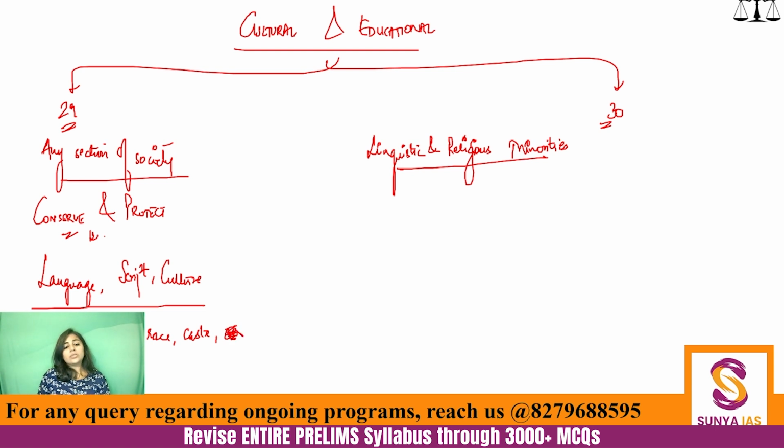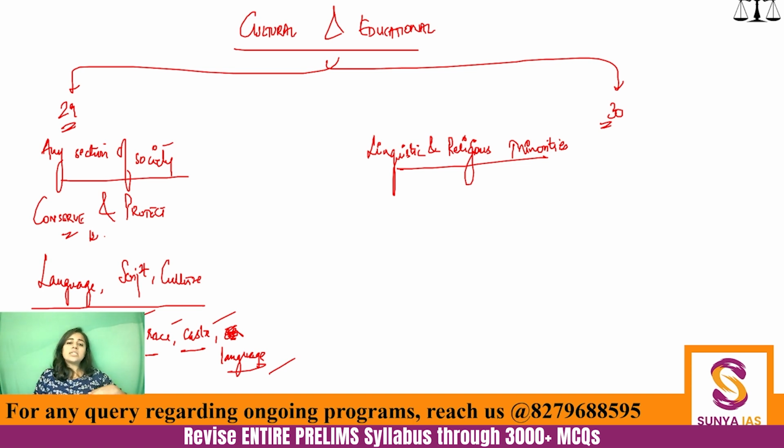Not sex, because sex is a part of discriminatory measures: there are all boys schools and all girls schools. So discrimination on the basis of sex can be there. But religion, race, caste and language cannot be barriers for the denial of admission to state-run educational institutions. So religious and linguistic minorities, religious and linguistic sections are covered in Article 29.